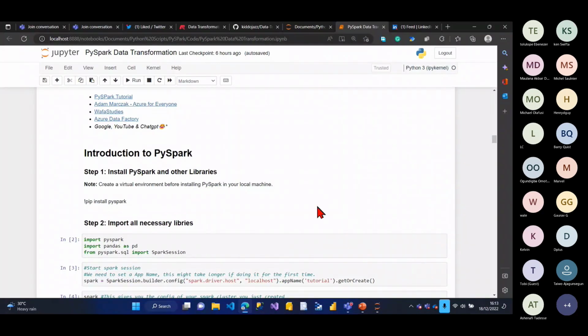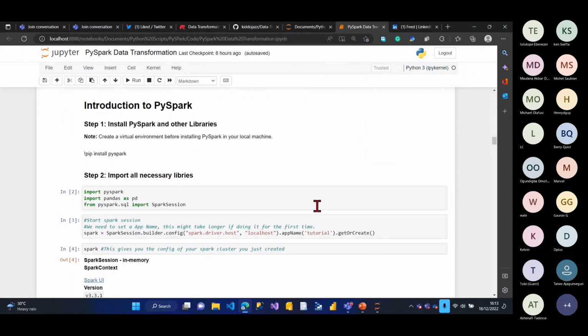So the first thing you need to do is install Spark. One of the reasons I'm going to start with Spark is that the programming language used in Azure Databricks is Spark, the Python programming language. If you're very conversant with things like pandas, it will be a walkover for you. To install Spark, you have to do a pip install, right? Sometimes it might install directly and it might not work. The issue might be that you need to install it in a virtual environment.